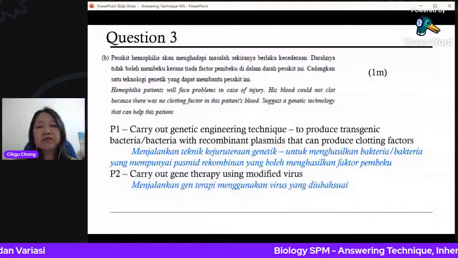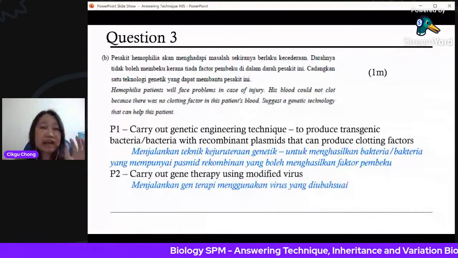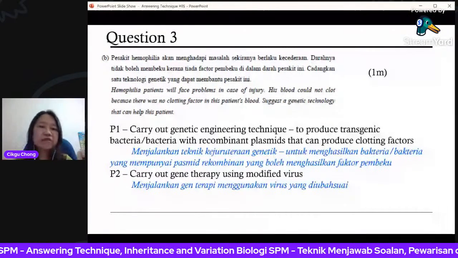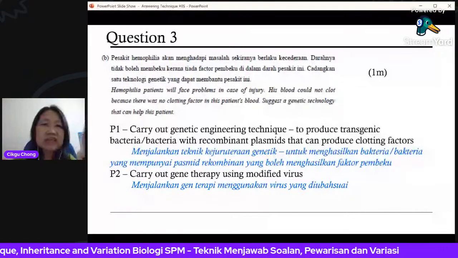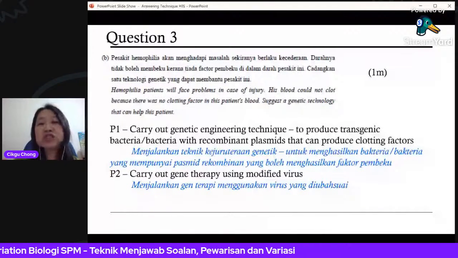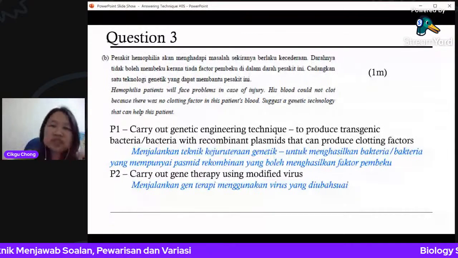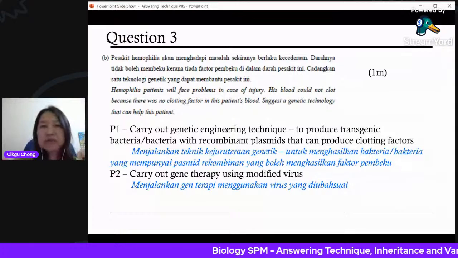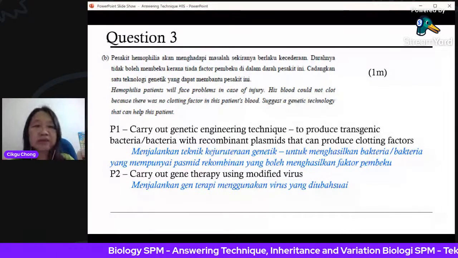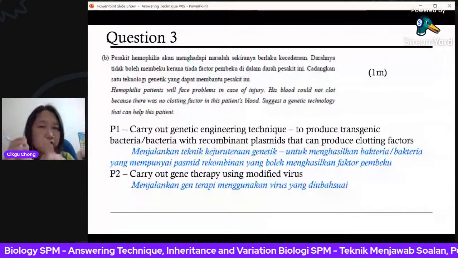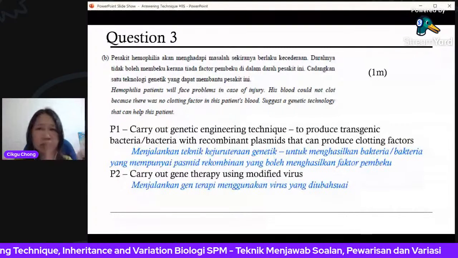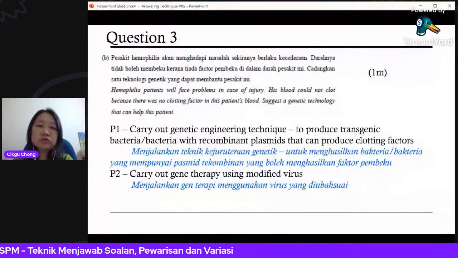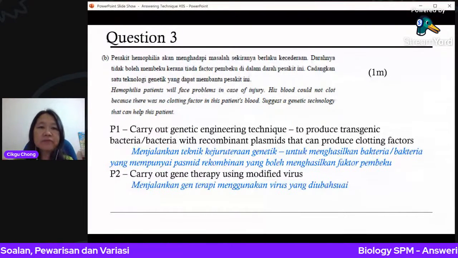Carry out gene therapy using modified virus. So you have a modified virus, normally adenovirus, and you put the DNA inside and let the virus inject this DNA into the cell of the person. That is called gene therapy. Using genes, you insert the gene into the body of the person using a virus. Okay, and the person will be able to produce the clotting factor because the DNA to produce the clotting factor is already put inside. Okay, so 1 mark on it. So it doesn't need a lot of explanation. Just need to know the keywords and the correct words to use. Use the terms there. Okay.